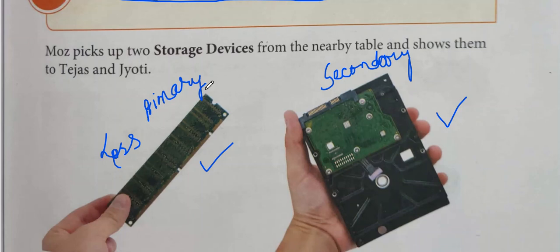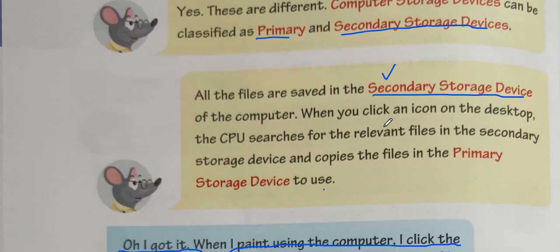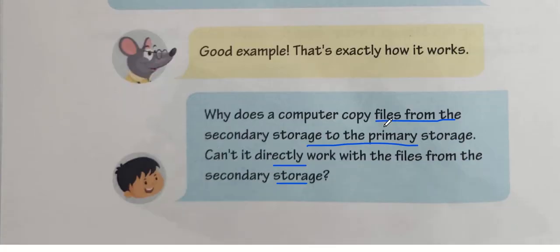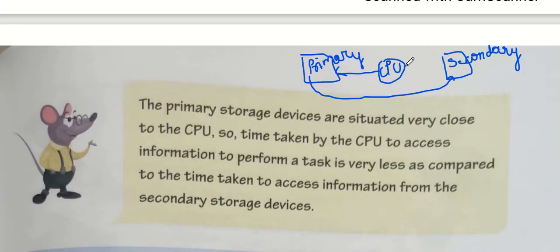Primary basically has only those files on which we are currently working, whereas secondary memory always has those files which we have saved inside the computer. That is why primary memory has a very small size as compared to the secondary memory. And this is the reason for having the primary memory: the CPU is very near to it, therefore the time to get a file is very less from the primary memory instead of the secondary memory.